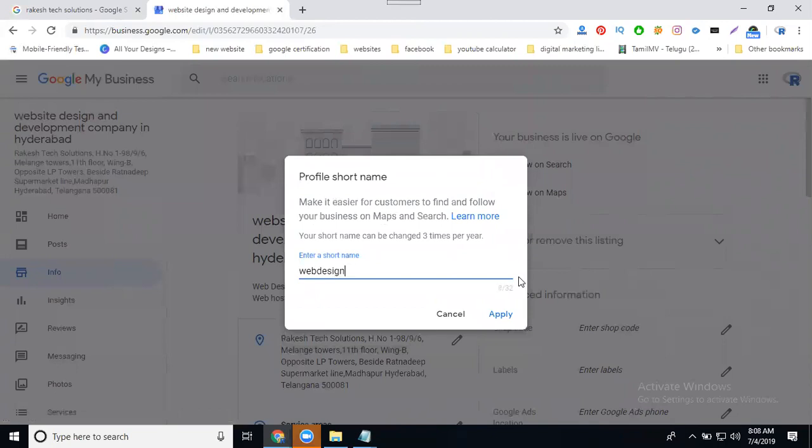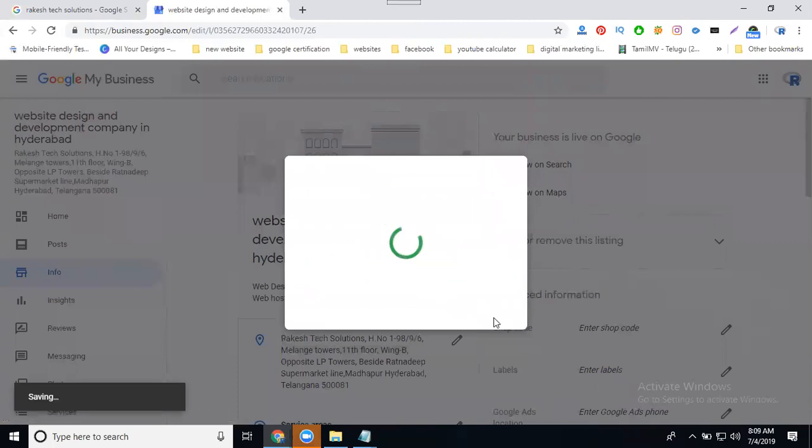web design development in Hyderabad. So I'll give this. Now how many characters? Click apply.